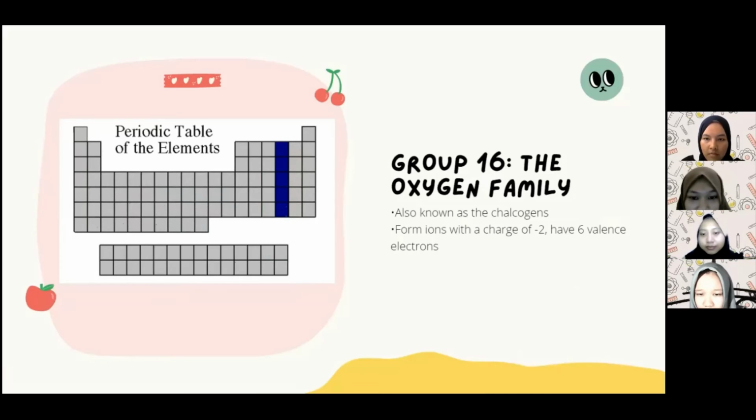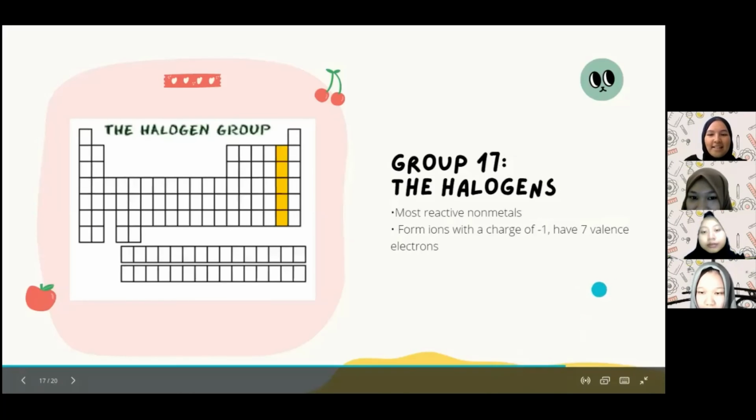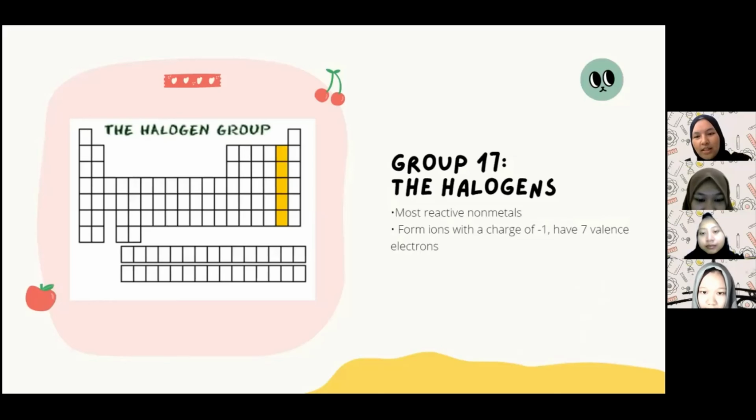They form ions with a charge of -2 and have 6 valence electrons. And the next is group 17, or the halogens, the most reactive nonmetals, which form ions with a charge of -1 and have 7 valence electrons.